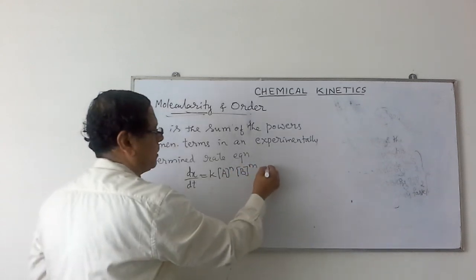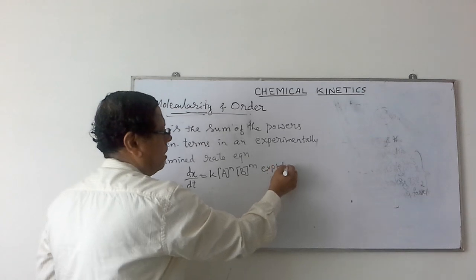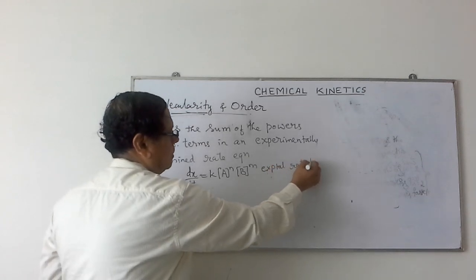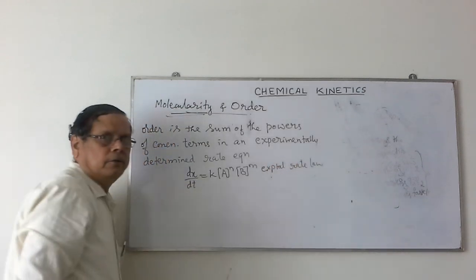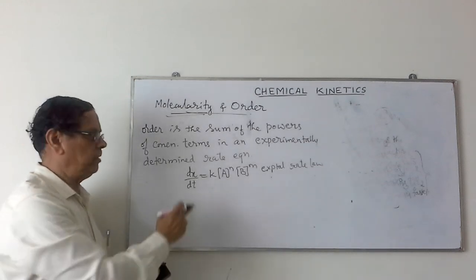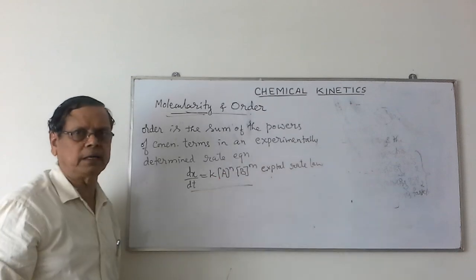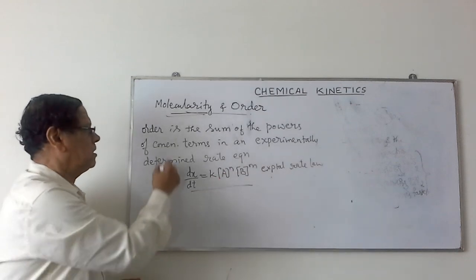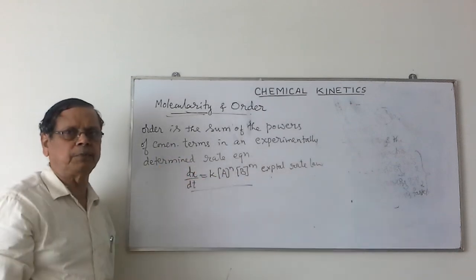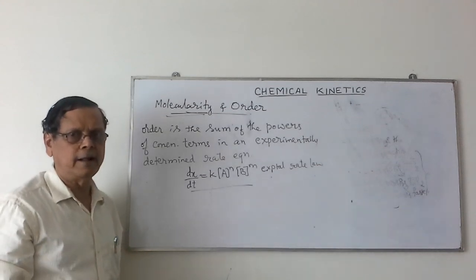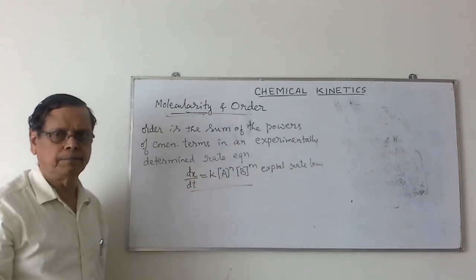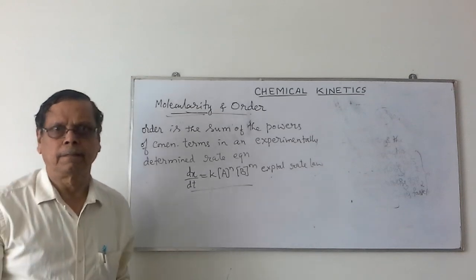This is the experimental rate law. Based on the experiment, when we write the velocity expression, it is called the experimental rate law. About the order of the reaction and the differences between the order and molecularity, we will discuss in the next video. Thank you.